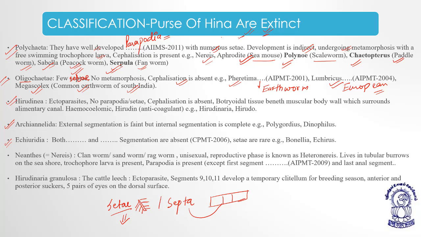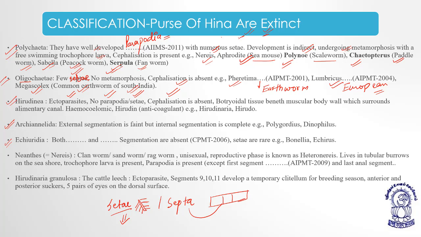Okay. Now Hirudinea. Hirudinea is an ectoparasite. It is not having any parapodia. It is not having any setae. Cephalization is also absent. So Hirudinea: ectoparasite, no parapodia, no setae, and cephalization is also absent.